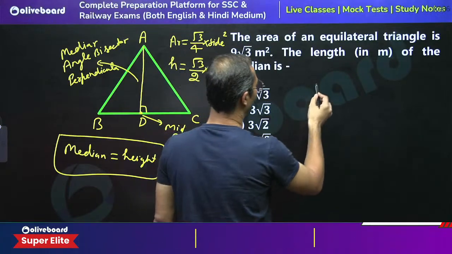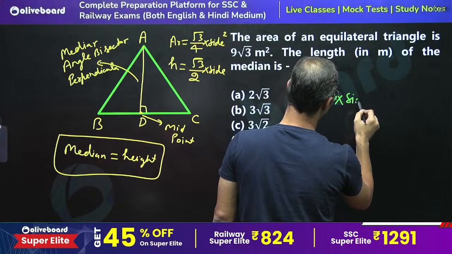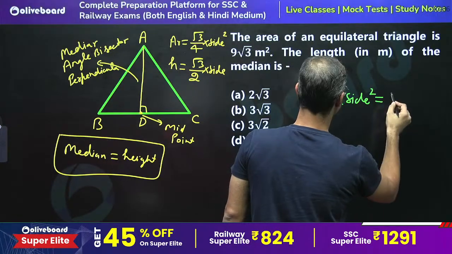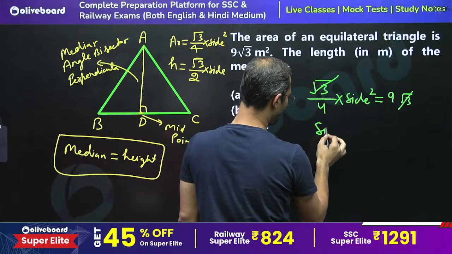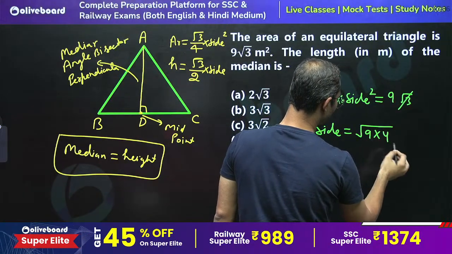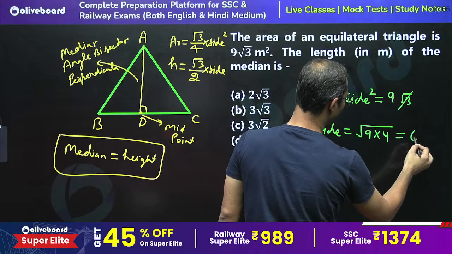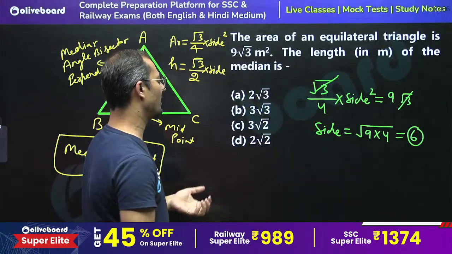Now the question is saying the area of equilateral triangle is 9 root 3. So root 3 by 4 into side square is equal to 9 root 3. Root 3 cancels, so side is equal to square root of 9 into 4, which is 6.